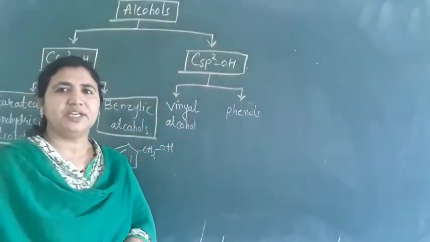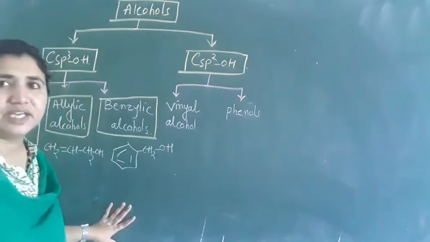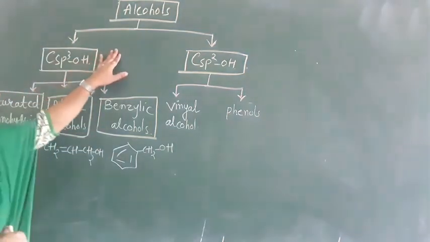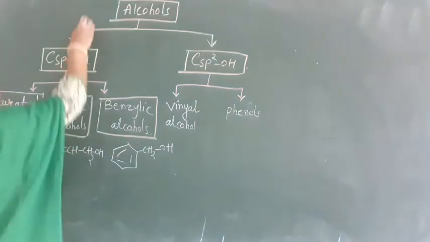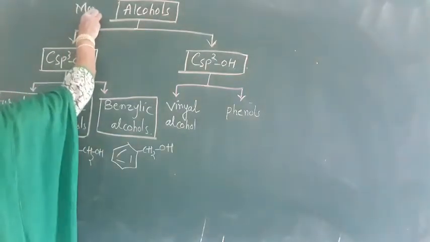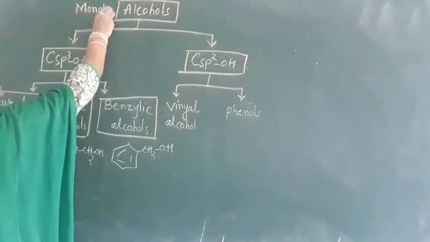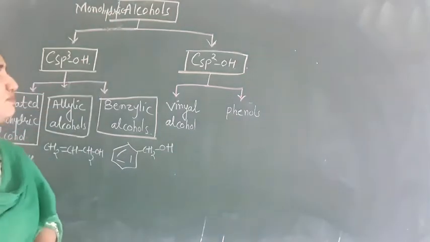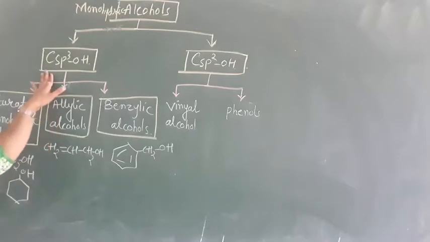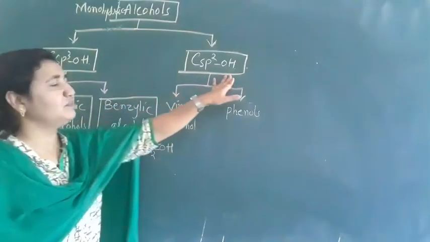So see the alcohols chart once again here. Alcohols are classified as monohydric alcohols. Monohydric alcohols are classified into 2 types, C-sp3-OH and C-sp2-OH.